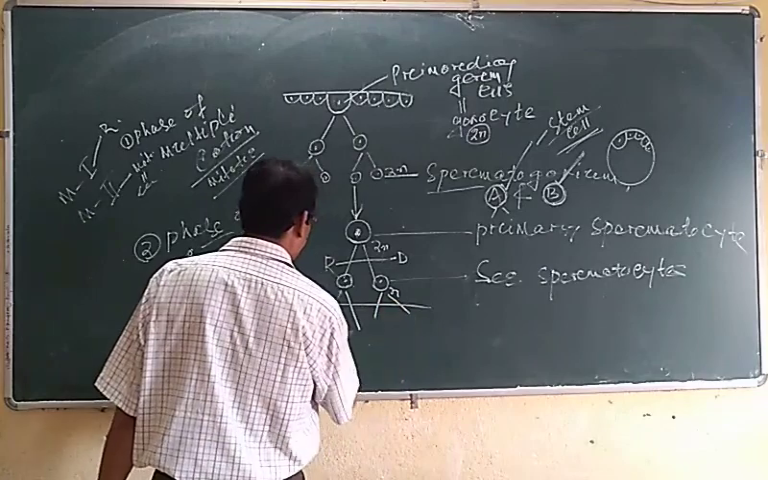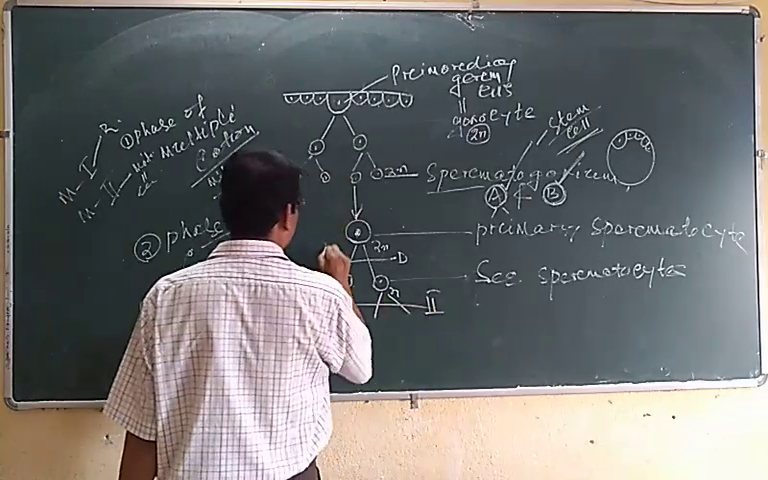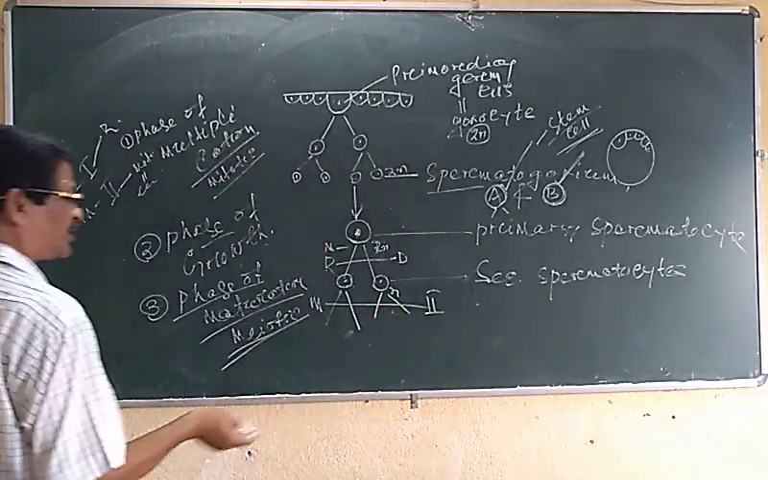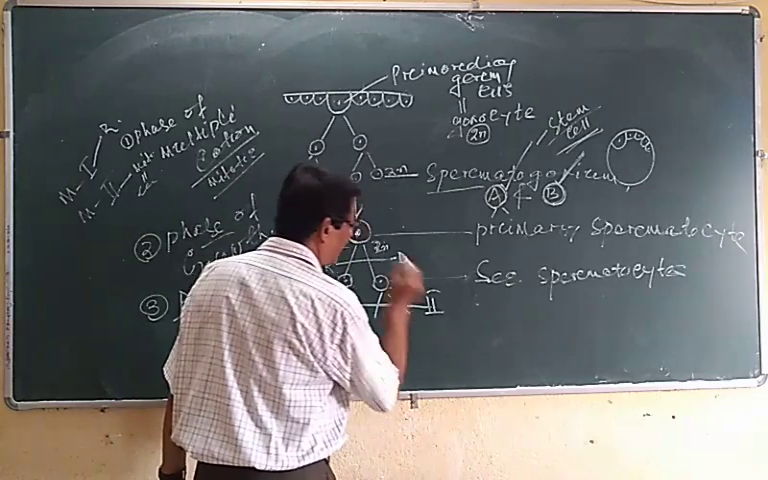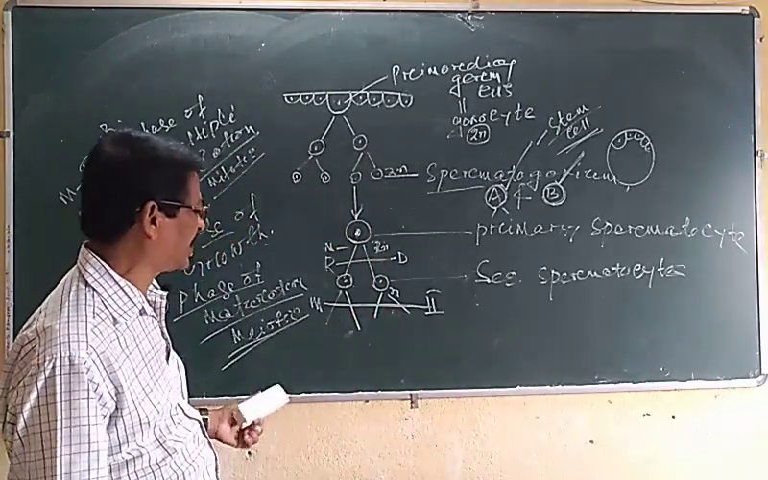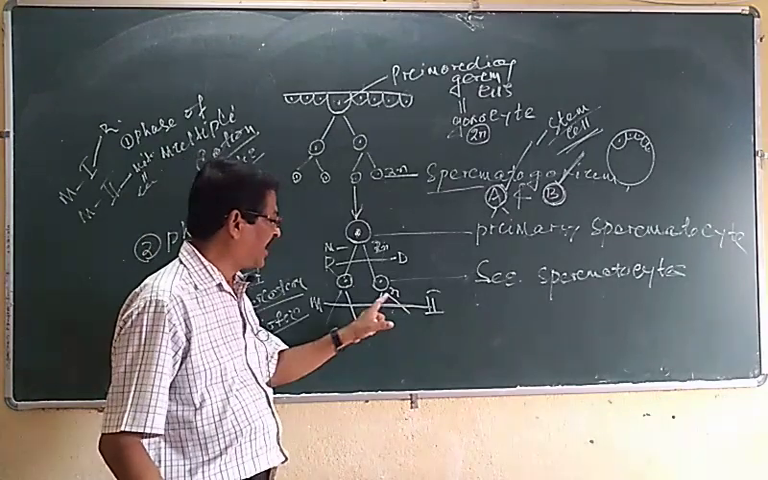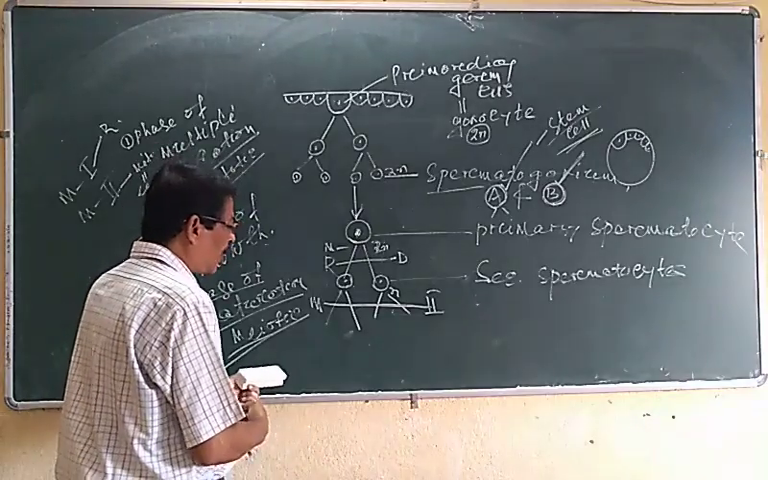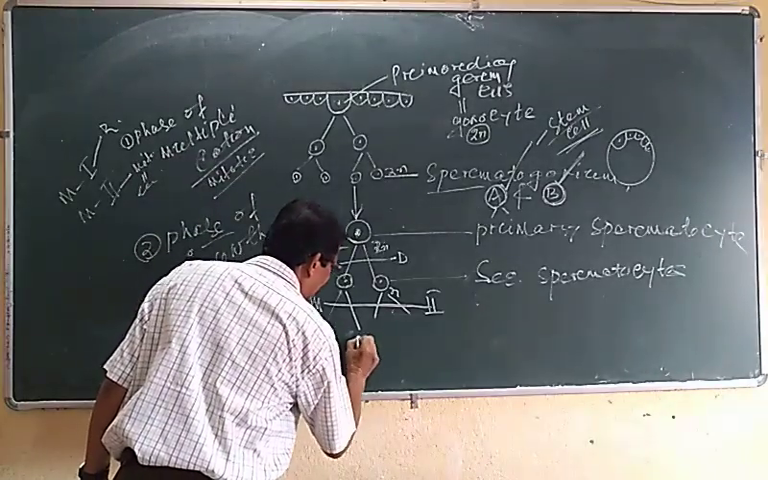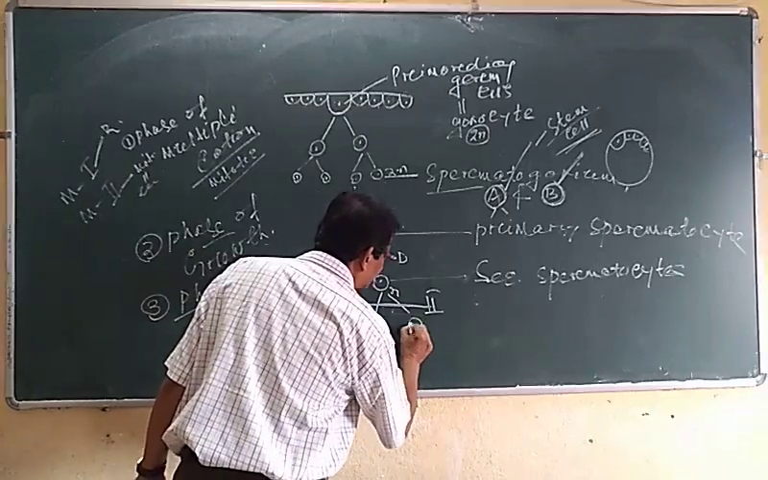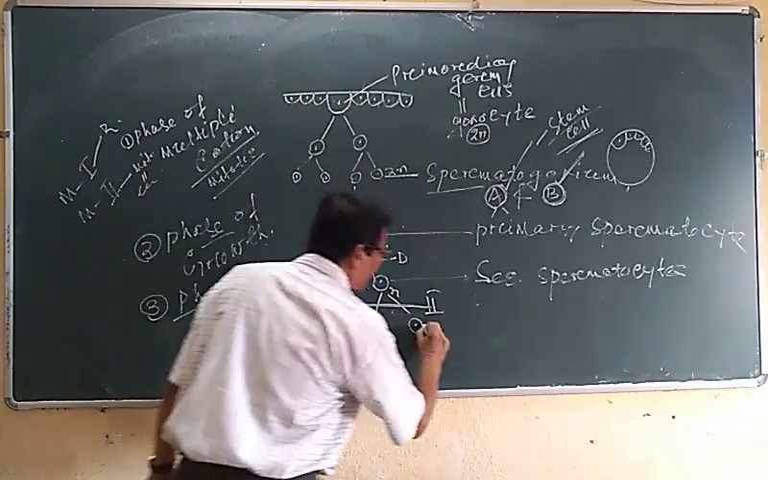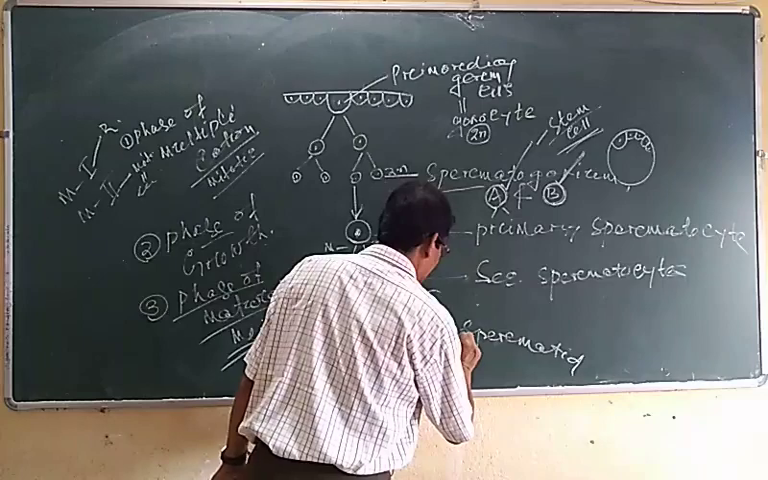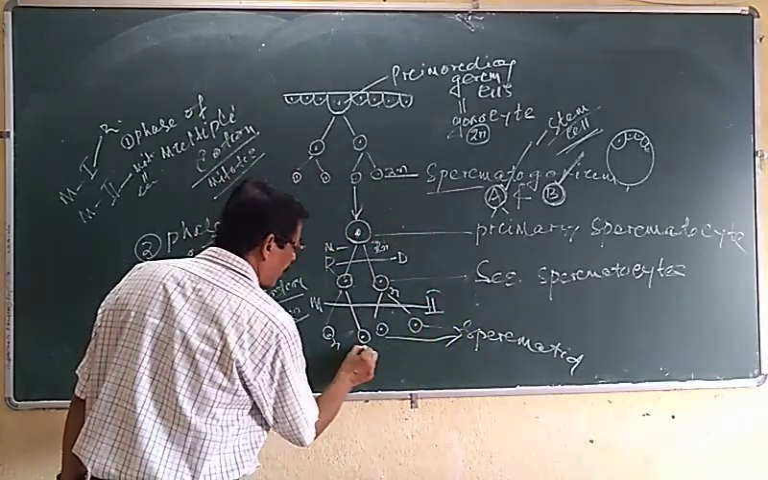This is meiosis 1 and this is called meiosis 2. Meiosis 2 is equal to mitosis, an equational division, where the daughter cells will be haploid because the parent cells are haploid. So each secondary spermatocyte divides into two spermatids. These are called the spermatids, and they are all haploid in nature.